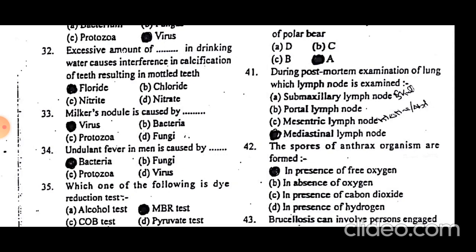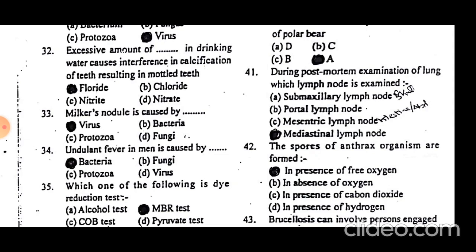Excessive amount of fluoride in drinking water causes interference in calcification of teeth, resulting in mottled teeth. Increased fluoride or fluorine in drinking water affects calcification.